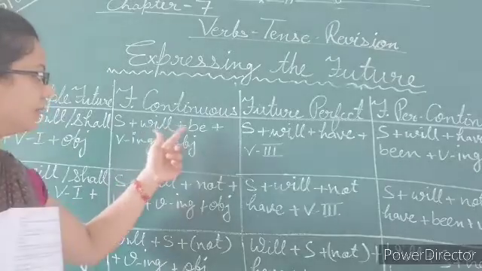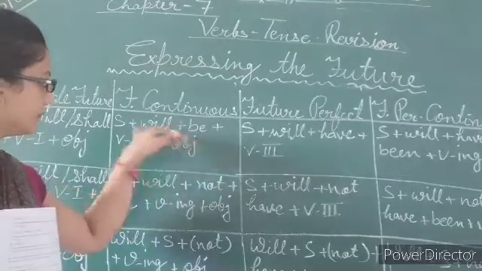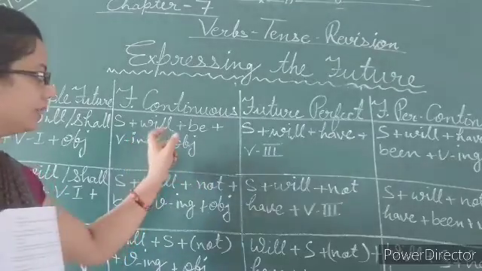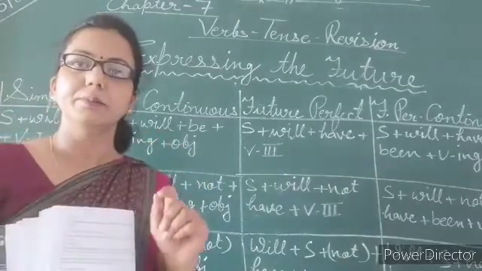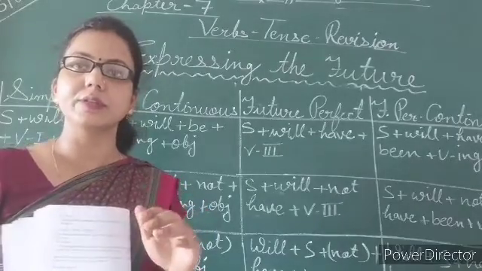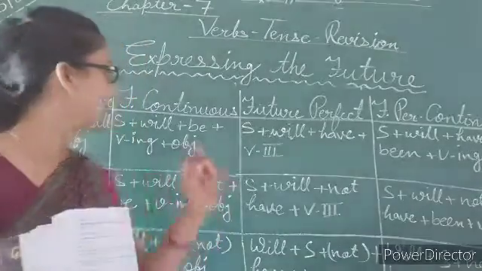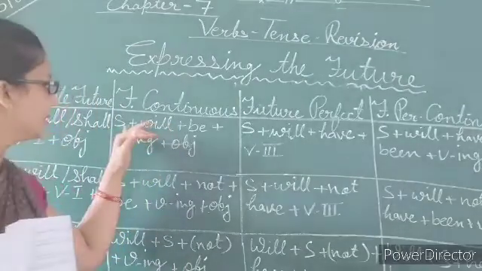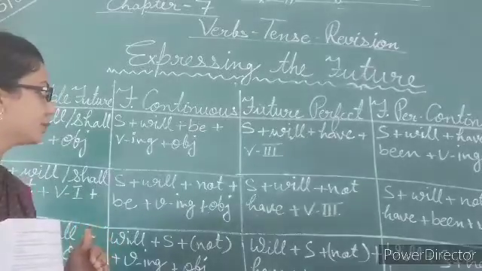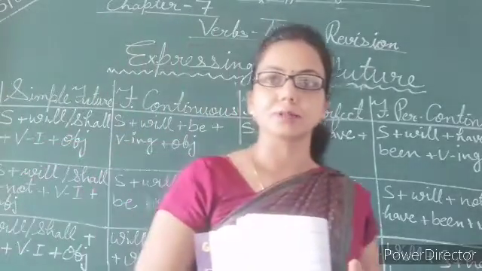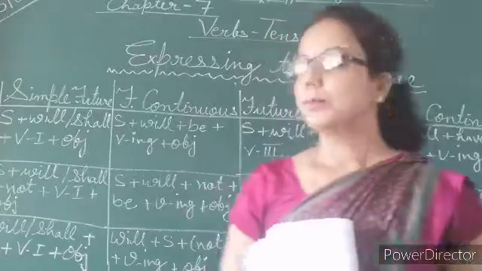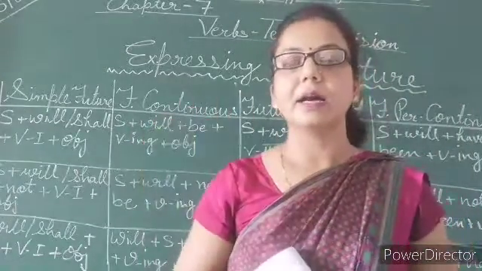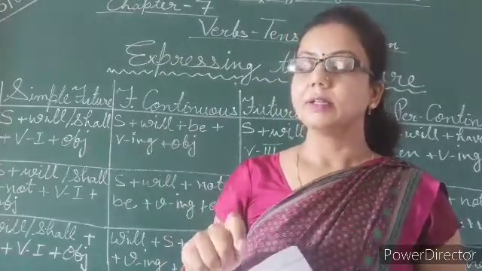Subject plus will plus verb ing plus object. Here you need to use the word be, B-E, for future continuous tense, between will and the verb ing form. So the structure is subject plus will plus be plus verb ing form plus object. So: I will be going to Agra.